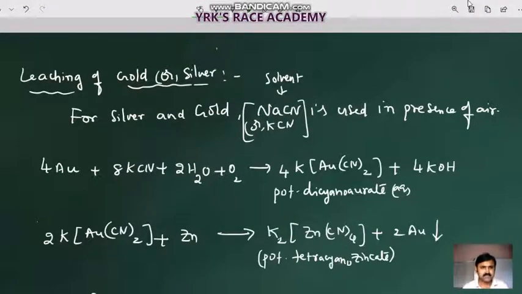Now let us see, this silver or gold can be leached using sodium cyanide or potassium cyanide. That's what we have discussed.